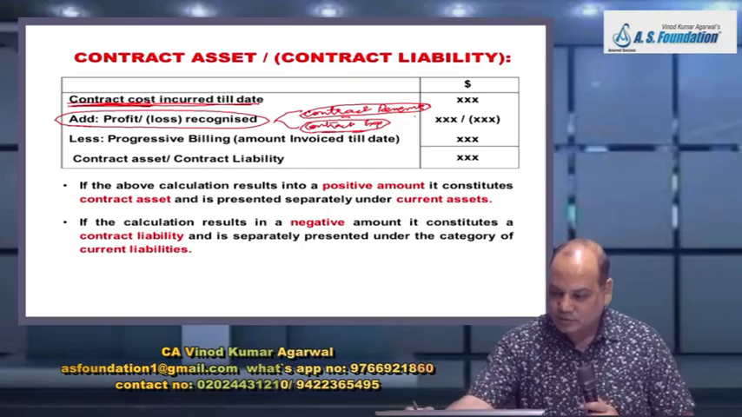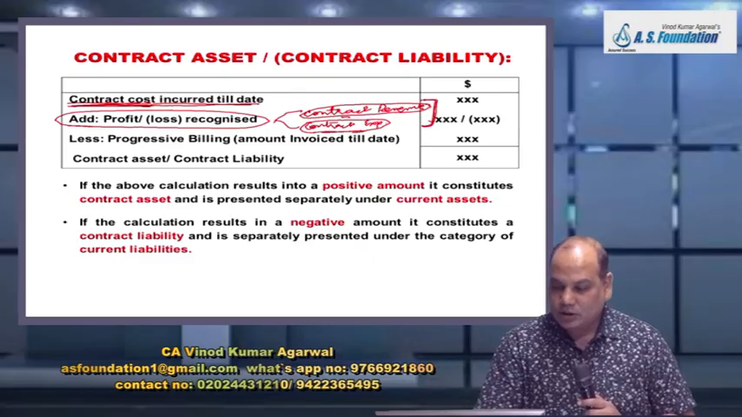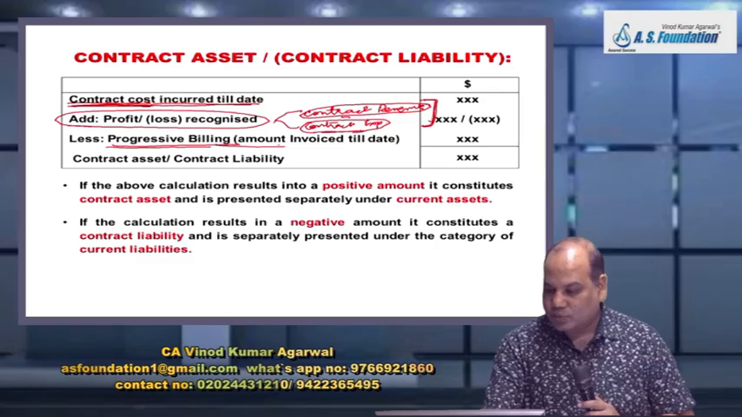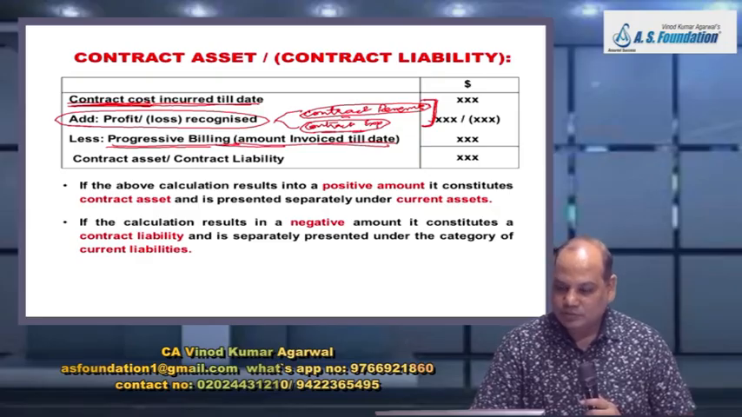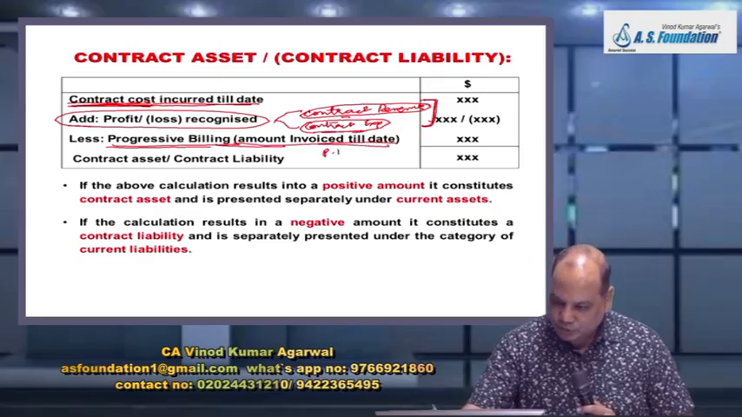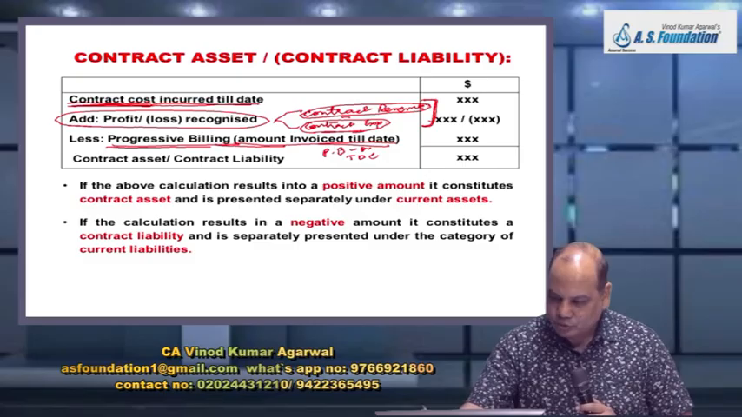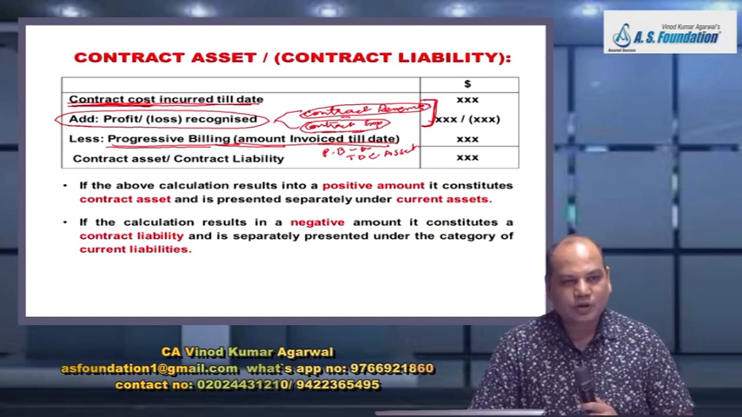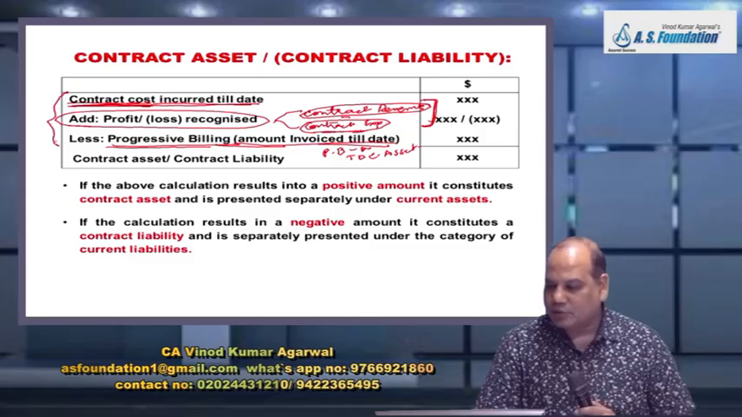So therefore these two entries will have a positive or negative effect depending upon how much amount you recognize. And then less progress billing. Progress billing, amount invoiced till date. Entry for this will be progress billing account debit, or you can say the customer account debit, to contract asset account. And now you compute the net balance. So all the accounts relating to this contract brought at one place, net effect in the contract asset account.